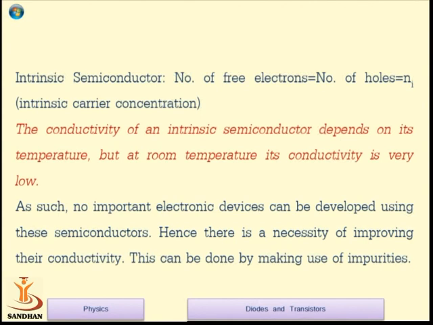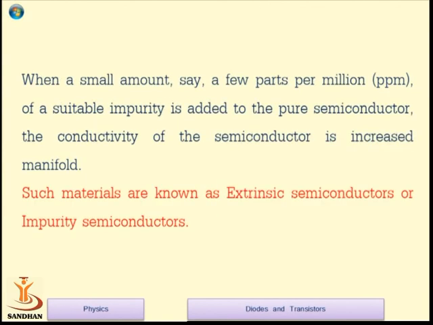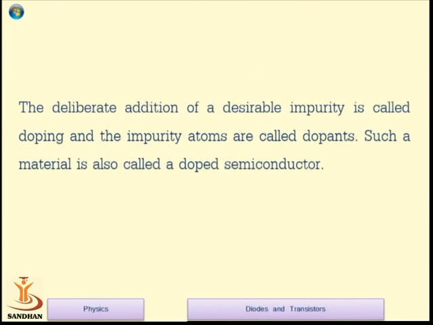So what we need is good conductivity of the given semiconductor, and hence we add impurity to the semiconducting material. When we add a small amount of impurity, the conductivity rises, and such materials after adding the impurity are known as extrinsic semiconducting materials or impurity semiconducting materials.